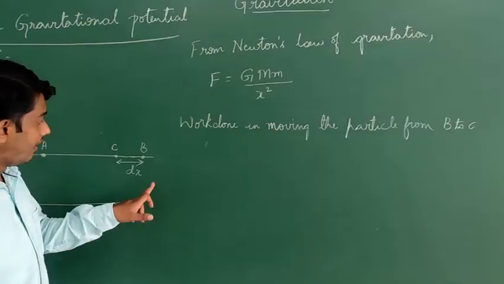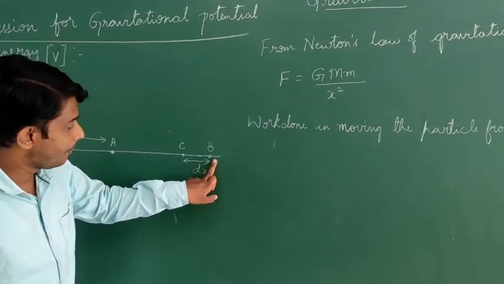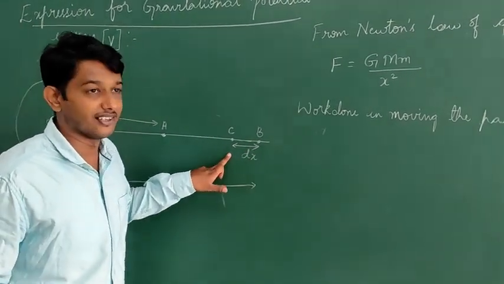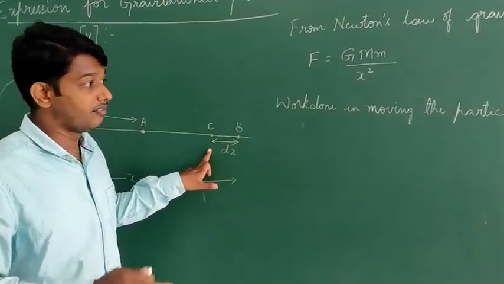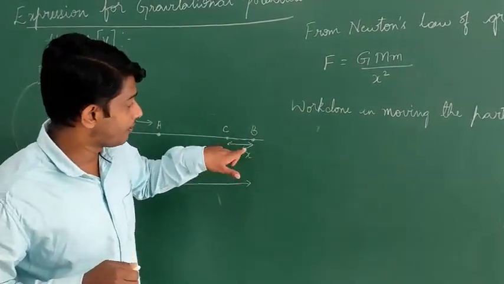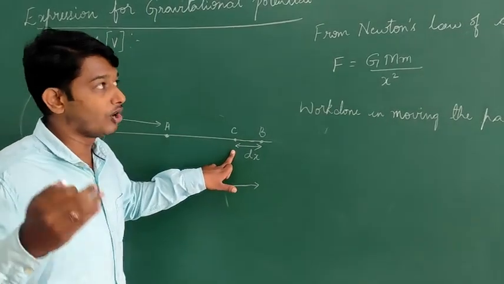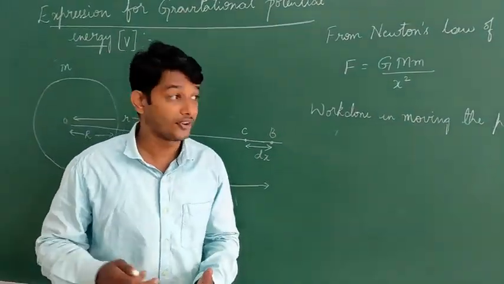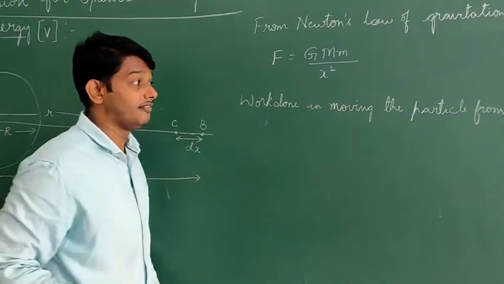So, work done in moving the particle from B to C. We are moving the particle from B to C here. So work has to be done while moving the particle from B to C. That is what we learned in gravitational potential energy. That is what I taught you. Okay. So here, that work done we shall write.